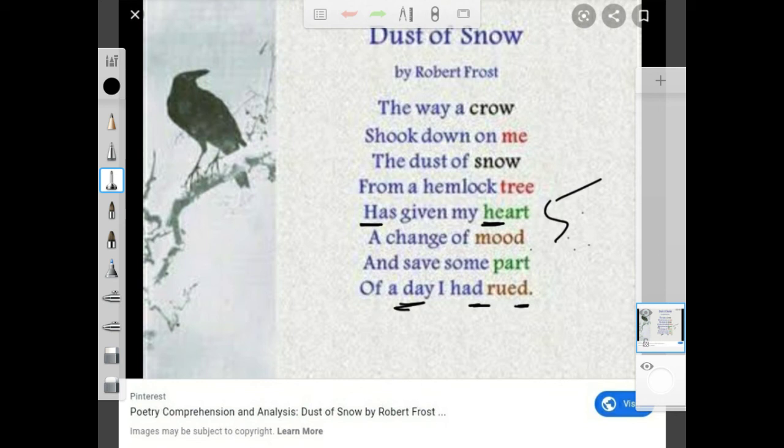Or maybe the moment the poet was passing by the hemlock tree, the crow came from somewhere else and sat on the tree, and some snow dust fell on the poet. That is another possibility. What has actually happened we don't know. It is not mentioned in the poem, but what is mentioned is the crow and the hemlock tree.